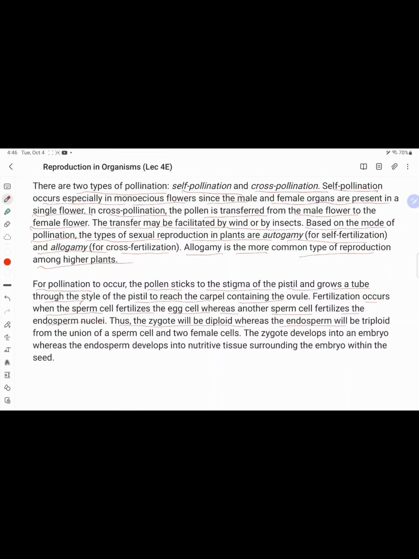whereas the endosperm is derived from the triploid form, from the union of the sperm cell with two female cells. The zygote develops into the embryo, whereas the endosperm develops into nutritive tissue surrounding it within the seed. The ultimate result is that after fertilization, flowering plants produce seeds.